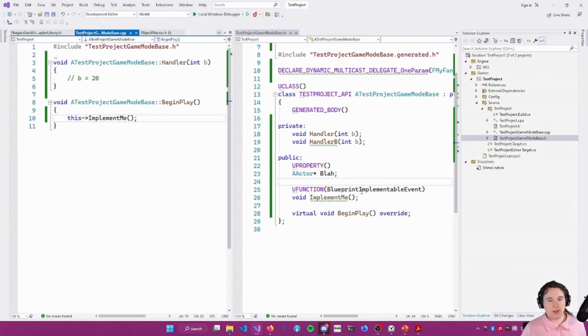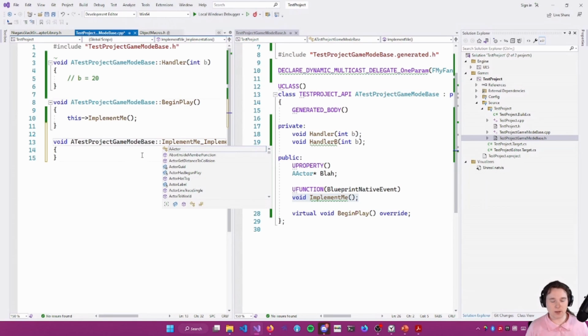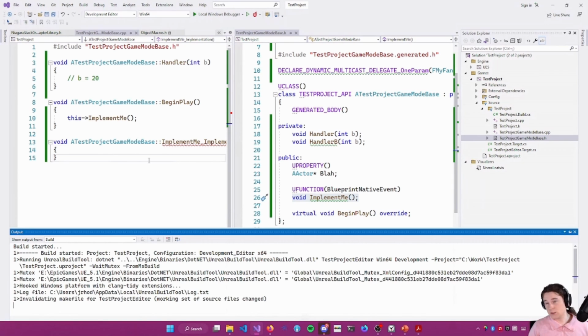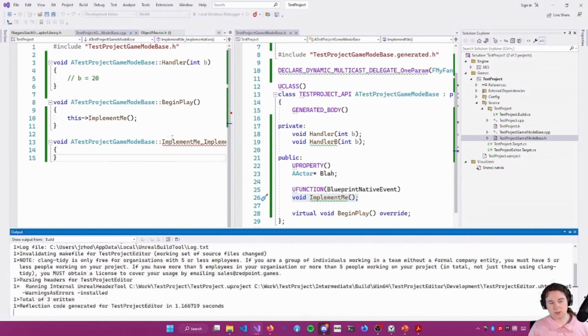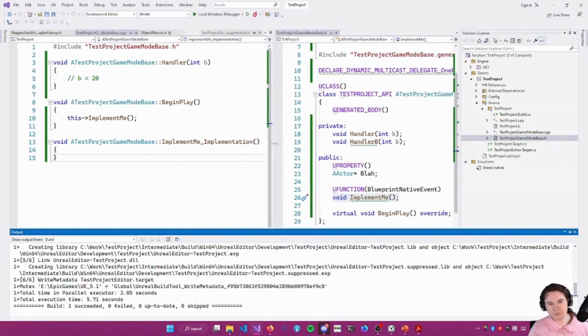You can also do BlueprintNativeEvent, and I believe the way that this works is this lets you have an event that you can override in blueprints, but it also has a parent implementation, right? So we have a default implementation. I don't know if this is syntactically correct with the underscore Implementation. It is too. Cool.